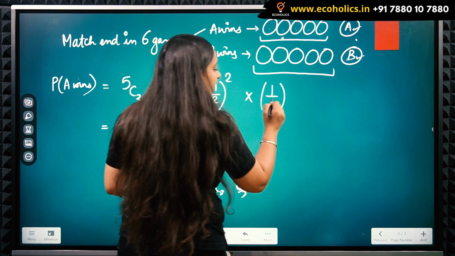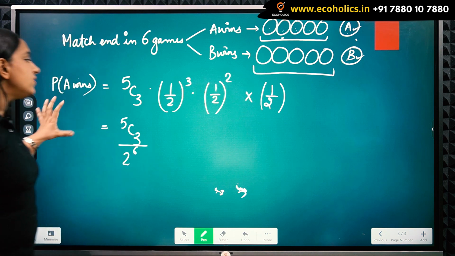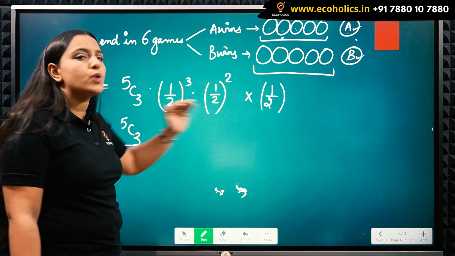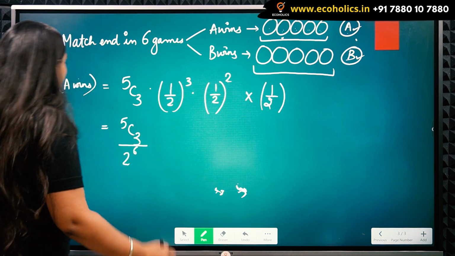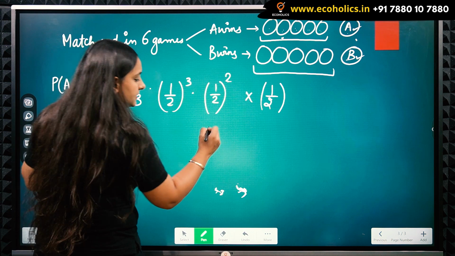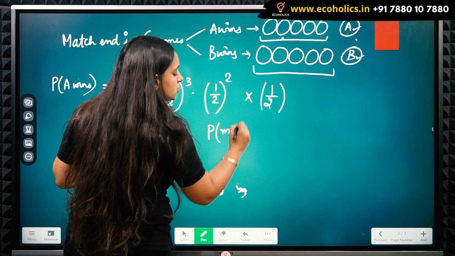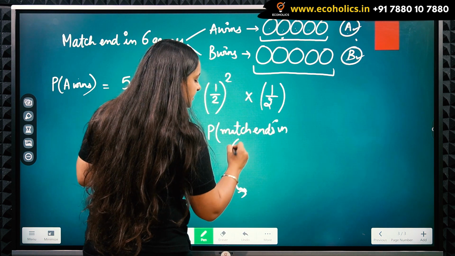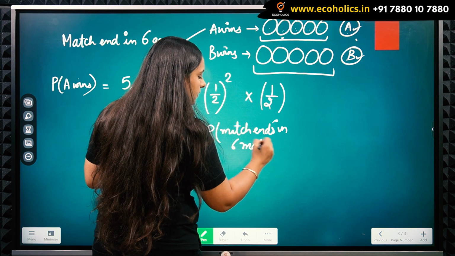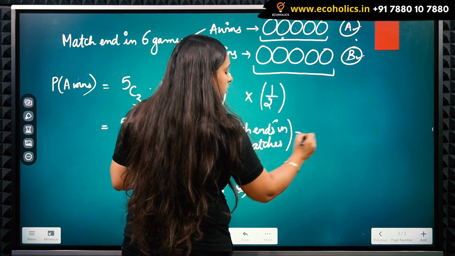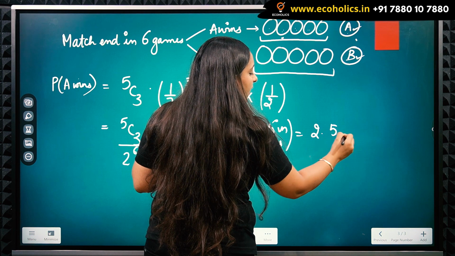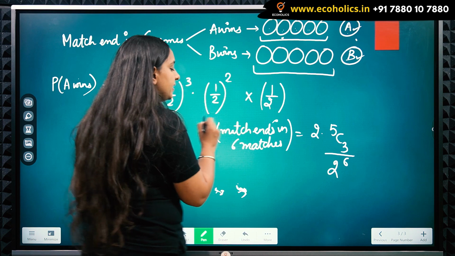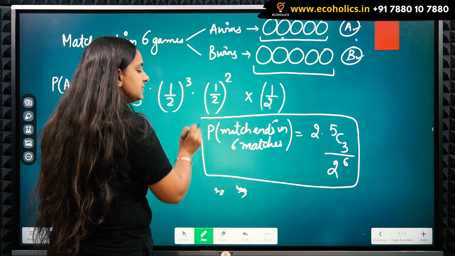Similarly, I can find the probability of B winning. That will also be like this because they are equally likely to happen. So the probability A wins and the probability B wins, that's similar. So I can write that the probability the match ends in 6 matches is twice into 5C3 upon 2 raised to power 6. So that's the probability that this series will end in 6 matches.